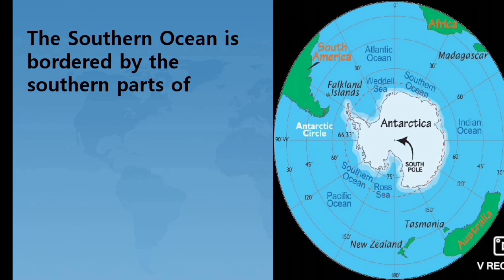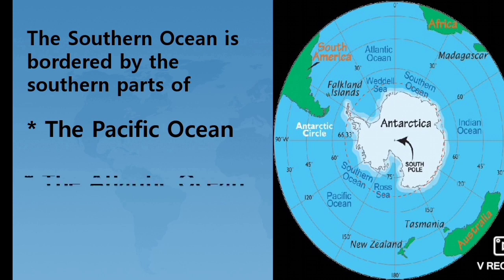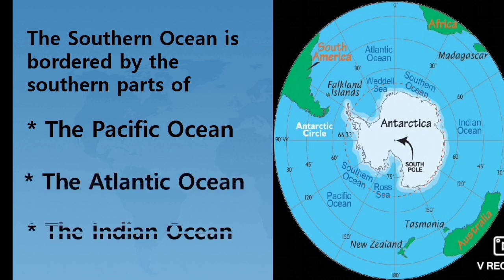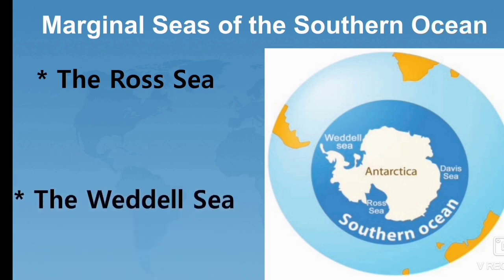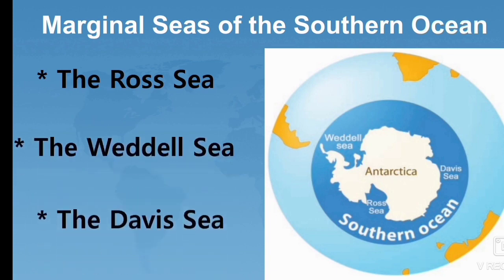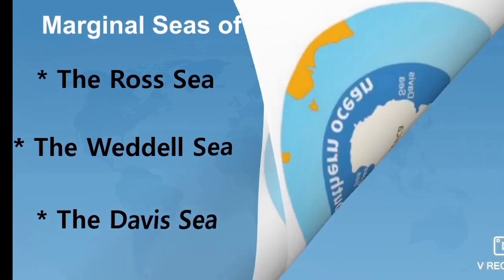Students, the Southern Ocean is bordered by the southern parts of the Pacific Ocean, the Atlantic Ocean and the Indian Ocean. Students, these are the three oceans bordered by the Southern Ocean. Next we can see about marginal seas of the Southern Ocean. The Ross Sea, the Weddell Sea and the Davis Sea are some important marginal seas of the Southern Ocean.